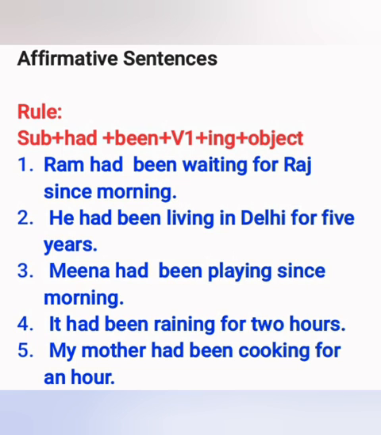Fourth example, it had been raining for 2 hours. Fifth example, my mother had been cooking for an hour. So students, you can see that we have used had been with first form of the verb plus ing.